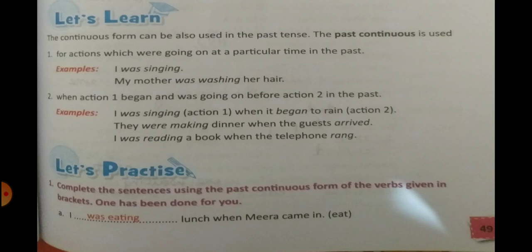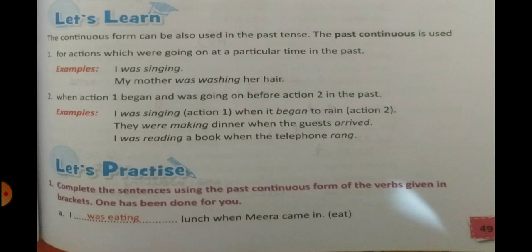I was reading a book when the telephone rang. So you can see when we talk about two actions, first we talk about the first action and then we move to the next action. When we refer to the second action that was going on, we use the past continuous form.